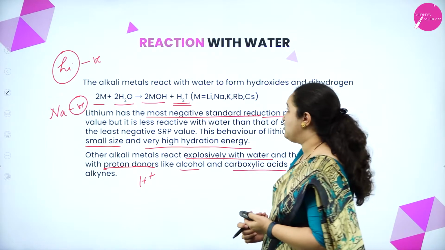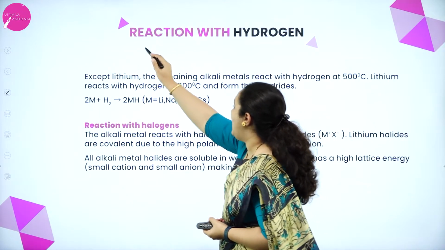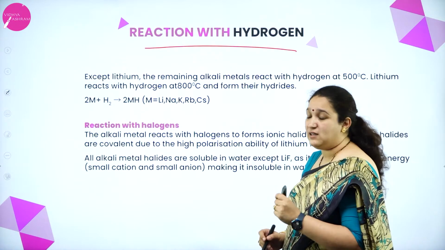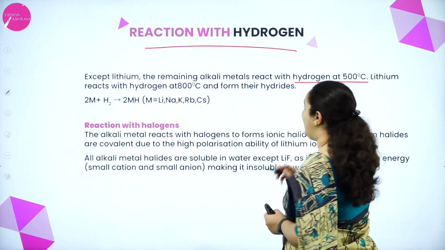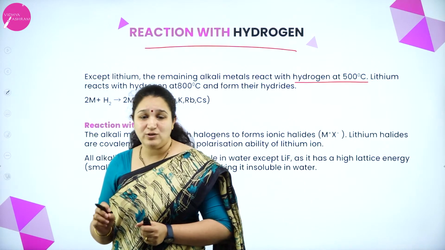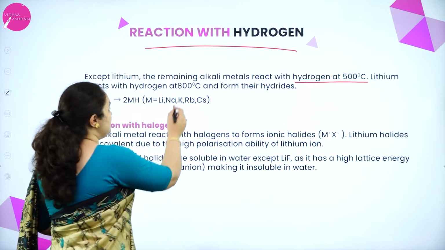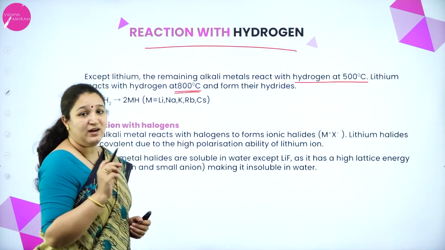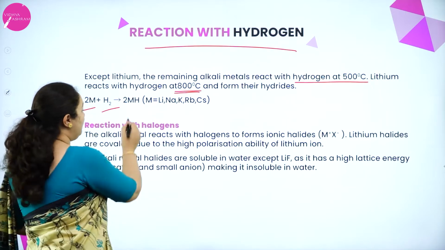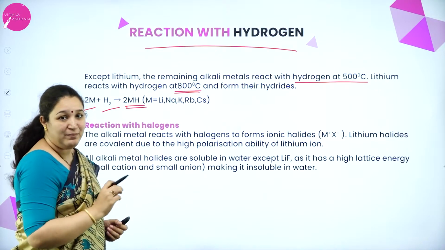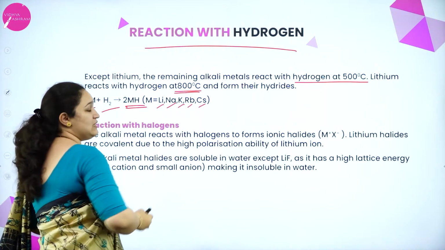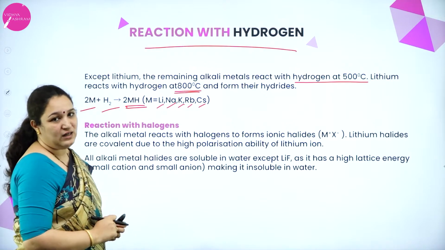We will see the next reaction, that is reaction with hydrogen. Except lithium, every other alkali metal reacts with hydrogen at 500 degrees Celsius, whereas lithium will react with hydrogen at 800 degrees Celsius only to form their hydrides. So what does it form? Metal with hydrogen will form metal hydride, MH. And what is M? M can be lithium, sodium, potassium, rubidium or cesium. It can be any of the alkali metals.